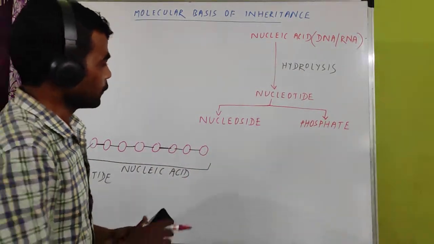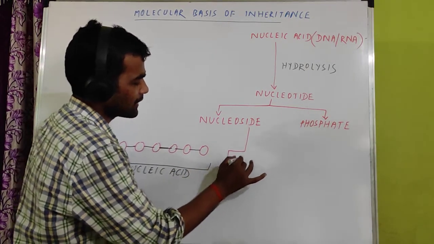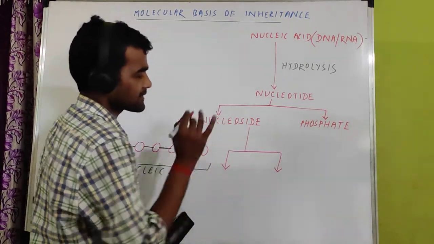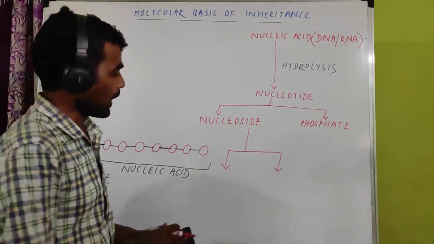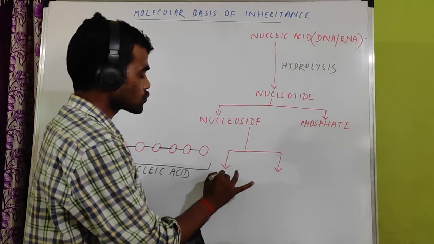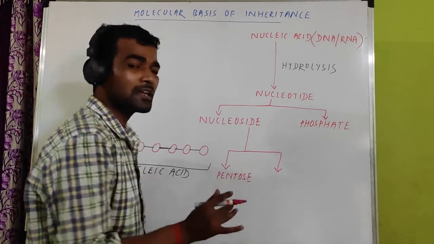Similarly, if you look at this nucleoside, it is again divided into two components. Nucleoside is broken into two parts. One is a pentose sugar. Pentose means 5 carbon. Pent means 5.